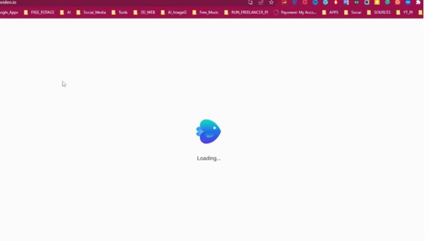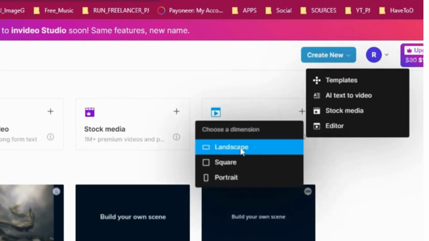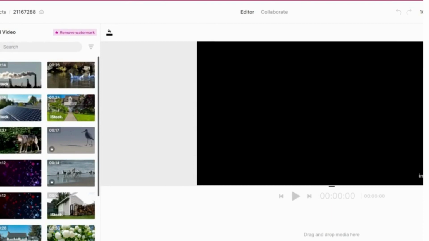First, go to invideo.io and log in with your account. After login, create a new landscape editor. Now, like previous video, we need a background, so I'll search for a blue background.